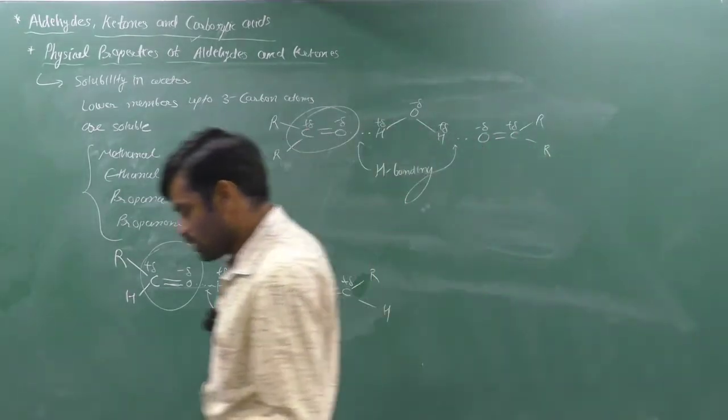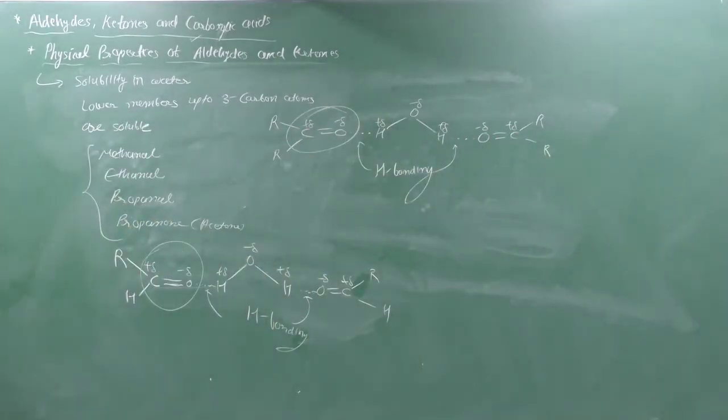If the size of carbon increases, then the solubility decreases.